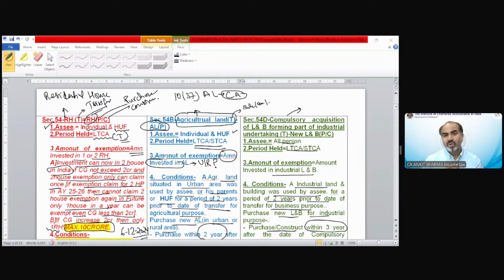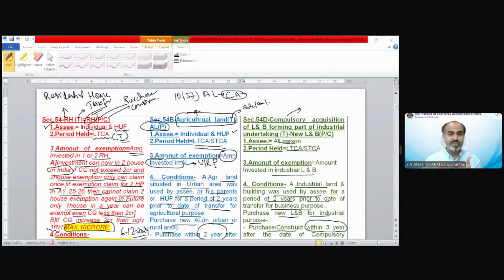Vishmita is saying individual. No, Vishmita. In case of 54D, all assessees are included, not only individuals. Abhishek is saying consideration must be used for a specified purpose. That is the basic of exemption, but there is something common. The common thing is that what you are transferring, you need to invest in the same property. If you are transferring a residential house, you need to purchase or construct a residential house. If you are transferring agricultural land, you have to invest in agricultural land. If you are transferring industrial land and building, you have to invest in industrial land and building. So that was common in nature.